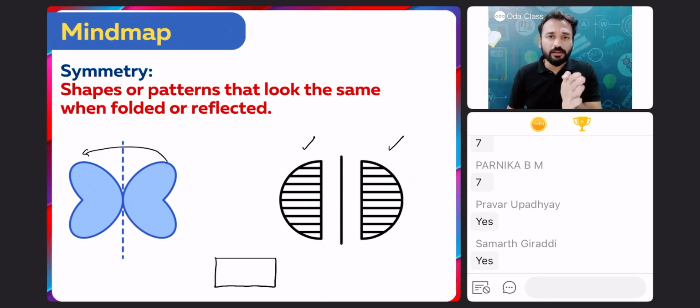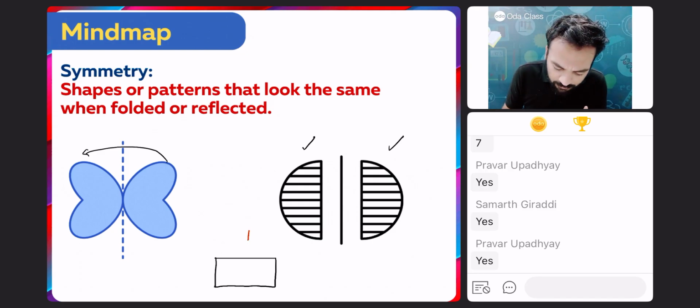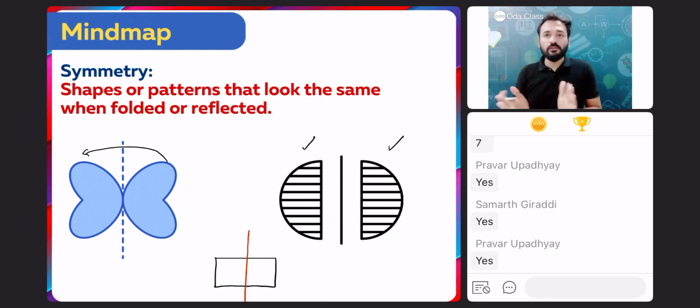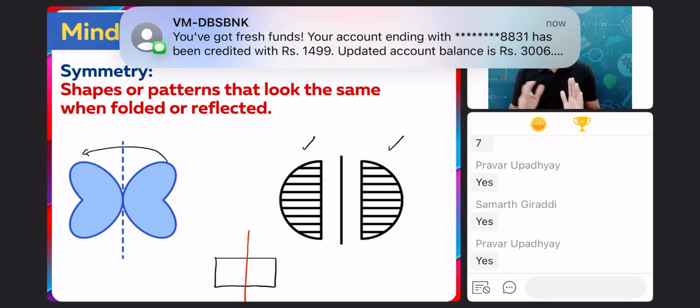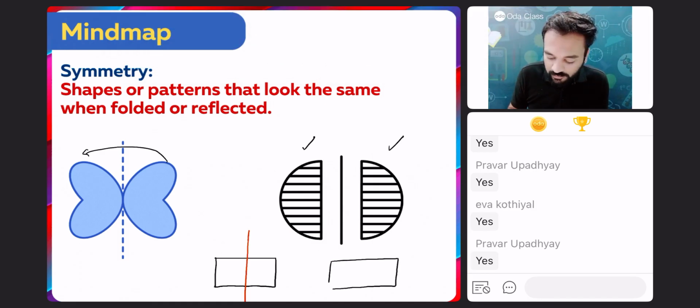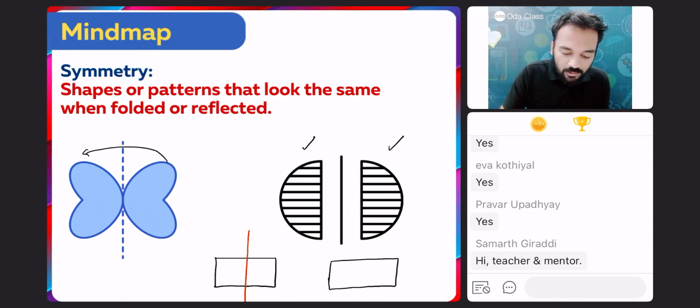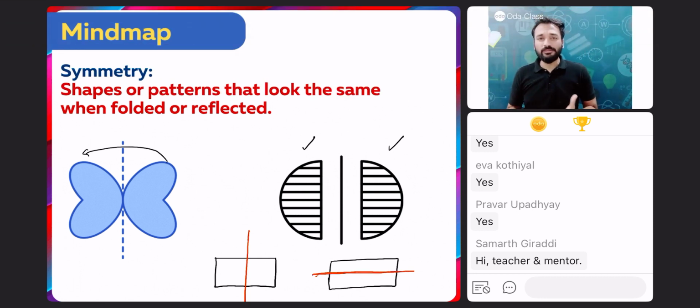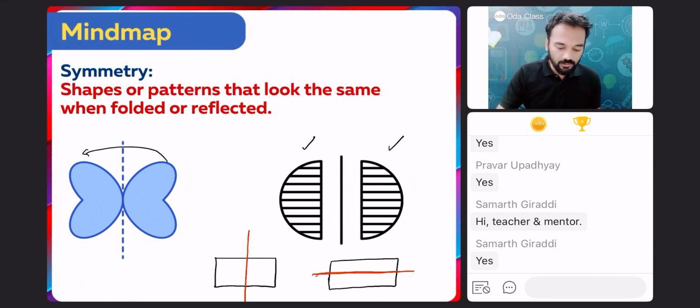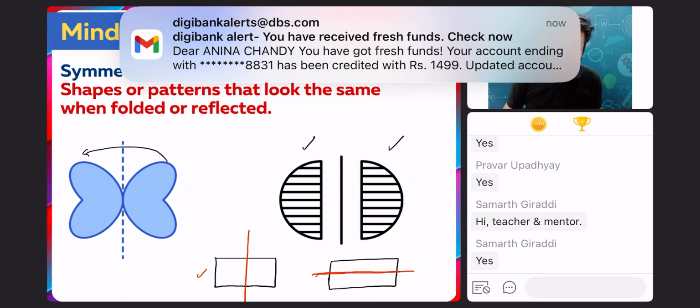If I draw one line in the middle of this rectangle, on both sides of that line, the rectangle will be following the symmetry rule. Yes. I can also draw one line like this and it will follow the symmetry rule. Again, this rectangle is following the symmetry rule. Clear? On the left and right, it is the same. It is following this rule.